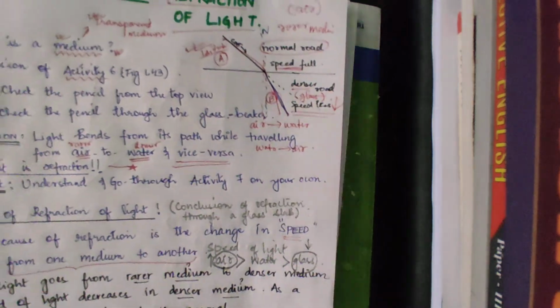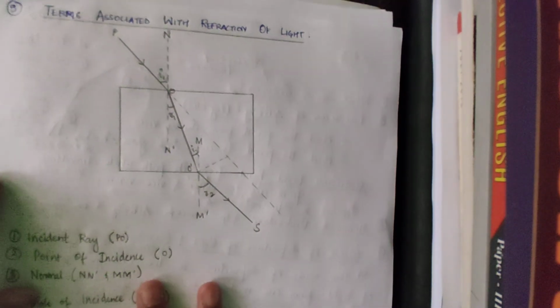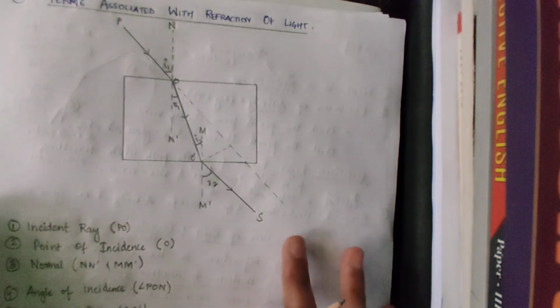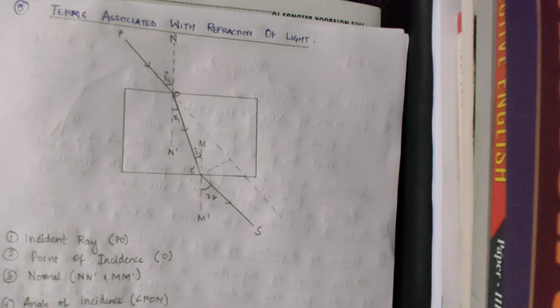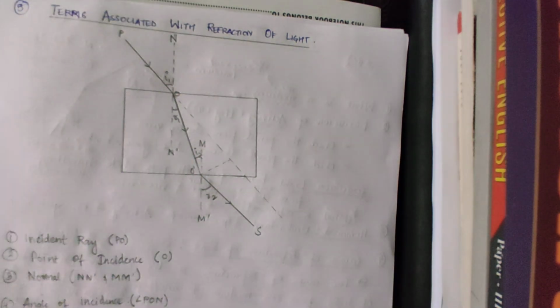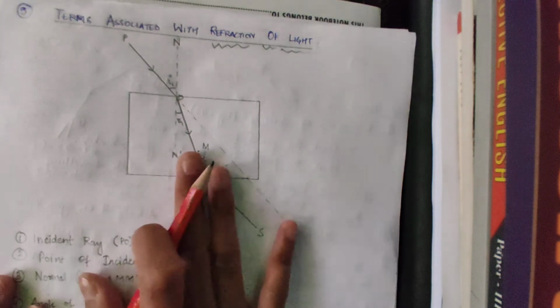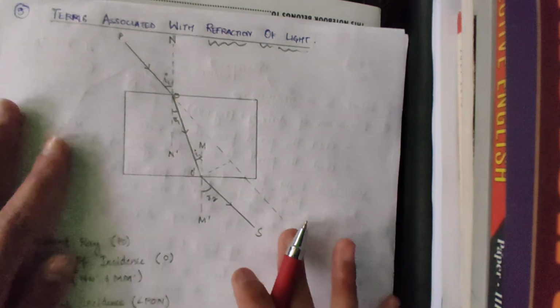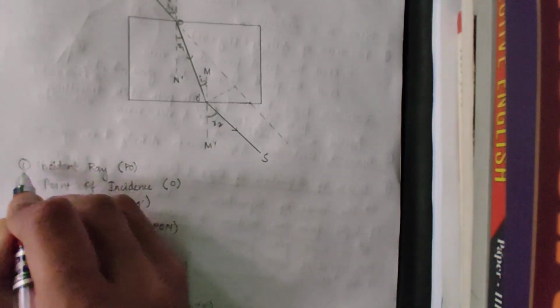The next topic we will go to is the terms associated with refraction of light. This is just like reflection of light. We already discussed reflection of light also with these terms. Today we will discuss the terms associated with refraction of light. So the first one is incident ray.